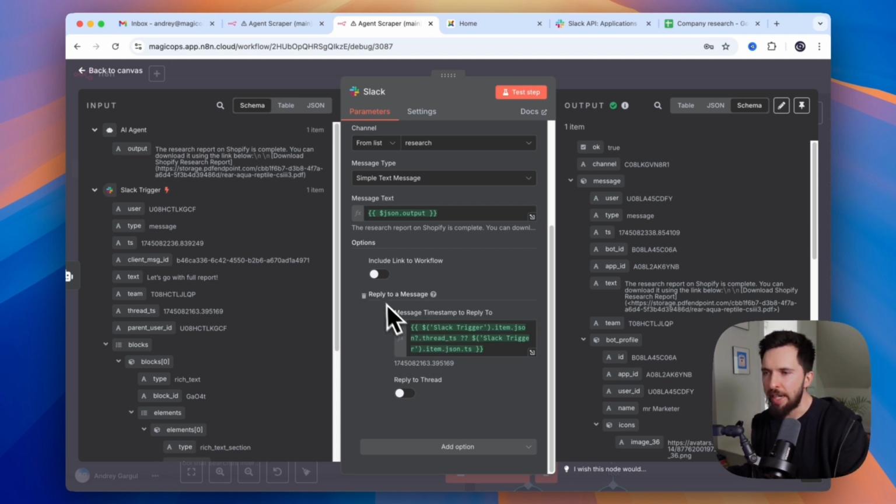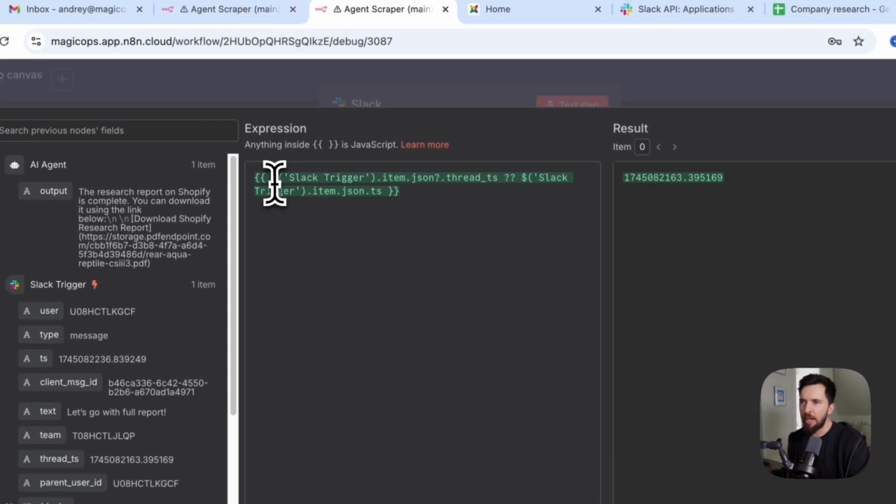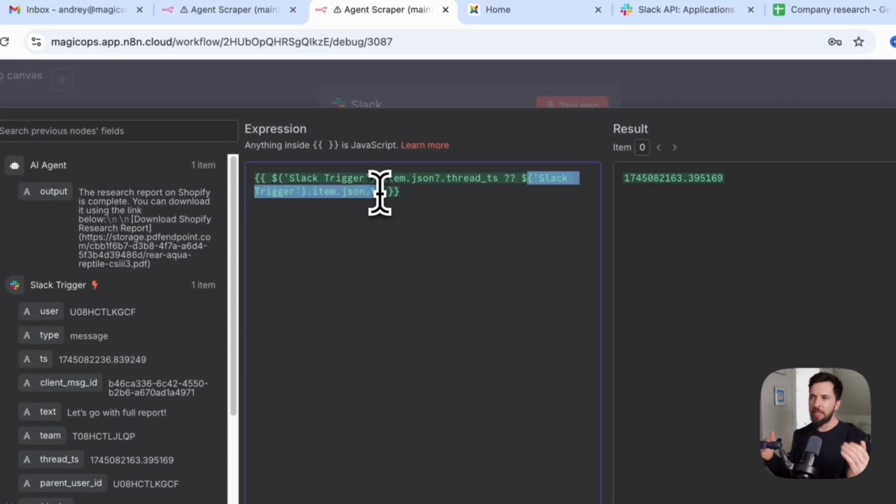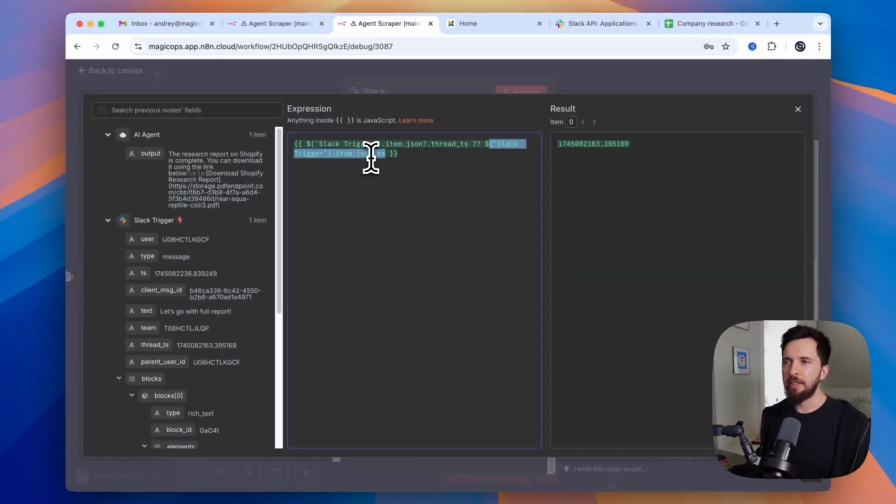So for that, I added an option to reply to a message. And here I have this function. Basically, if we haven't started a thread yet, then we're going to respond to a message. But if we started the thread, then we're going to respond to the last message in that thread.